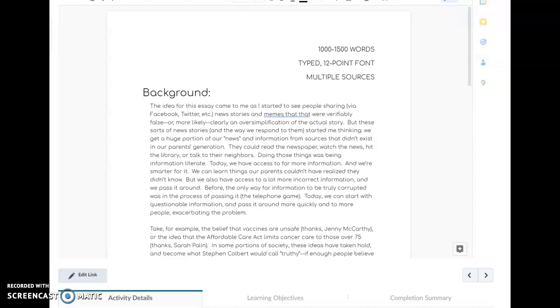Your parents could read the newspaper, they could watch the news, hit the library, talk to their neighbors, but the bottom line was that was being information literate. Now we have access to far more information and we're better for it, we're smarter for it, but we also can get inaccurate information a lot more quickly. Before, the only way for information to be truly corrupted was in the process of passing it, like the telephone game, right? Your neighbor says, oh, did you hear such and such. Today, we can start with questionable information and pass it to millions of people almost immediately.